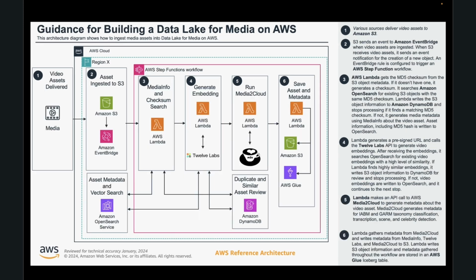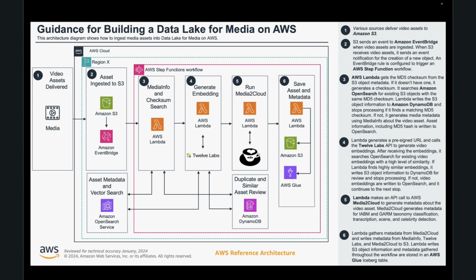Here, we're taking media assets and ingesting them into S3. Once they're ingested into S3, an event is sent to Amazon EventBridge. This will start an AWS Step Functions workflow. The first step of this workflow is to create a Lambda that will run MediaInfo and get a checksum on the media asset.